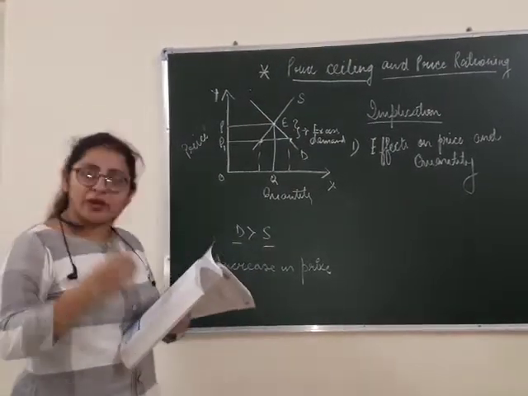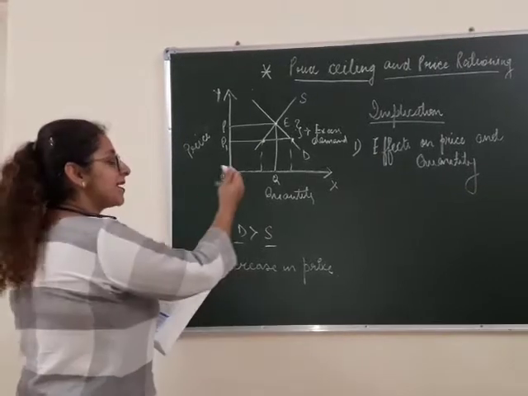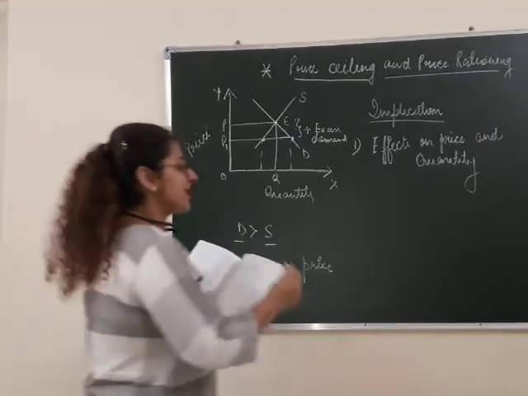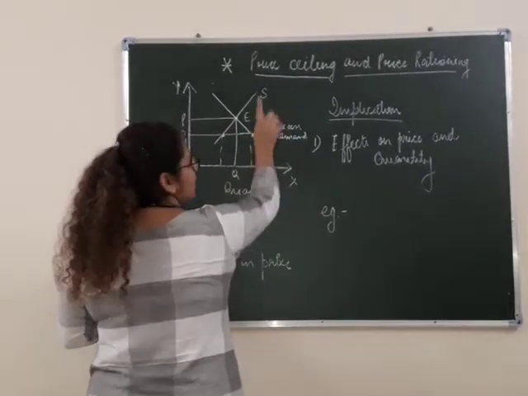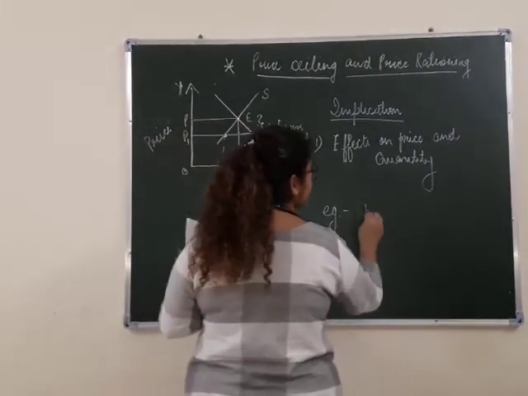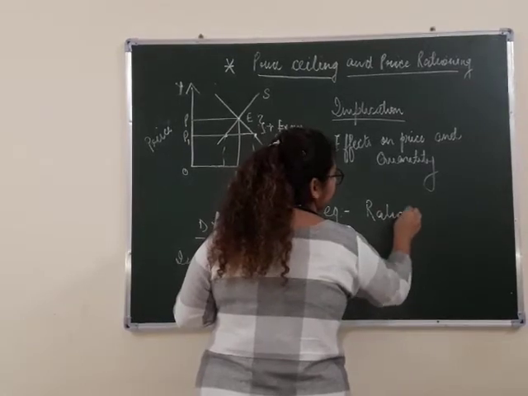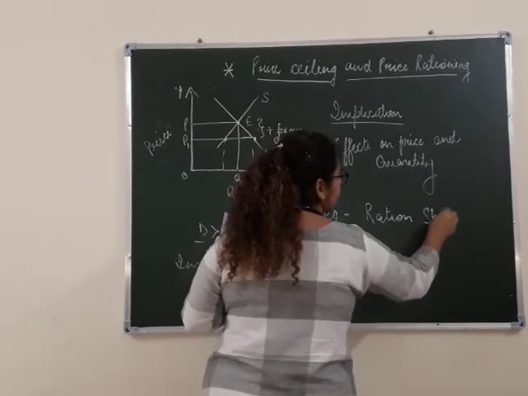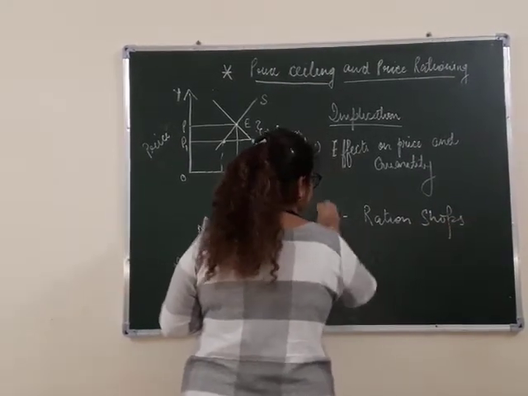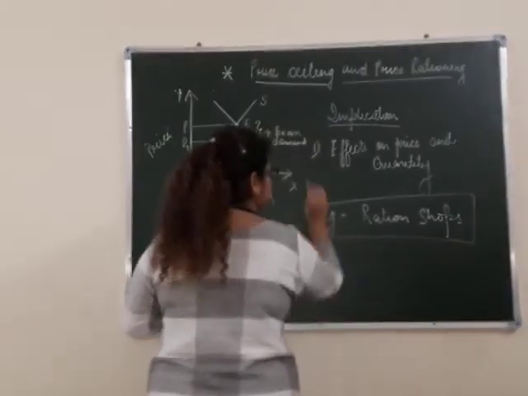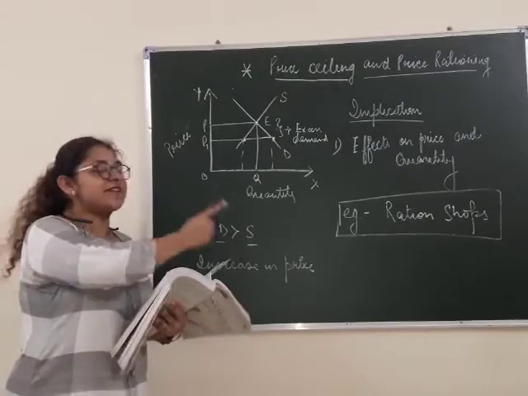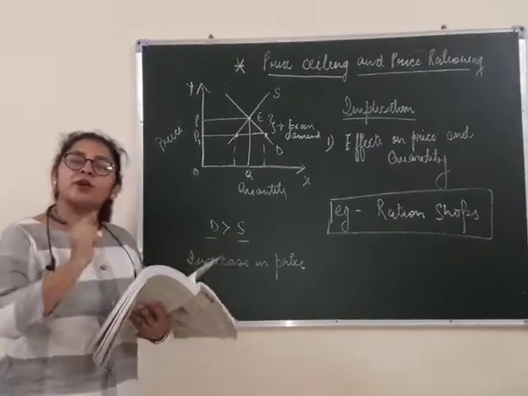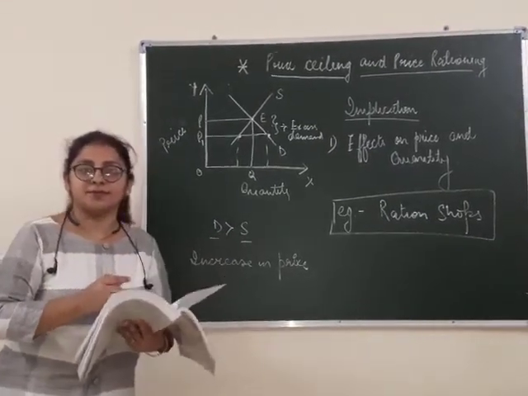But these prices are given only to a few consumers. For example, the price ceiling price is only for the few consumers available at your ration shops. This is what price ceiling is. Whatever the effects are, they are only for a few consumers.